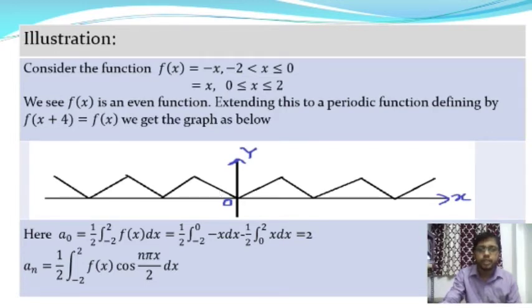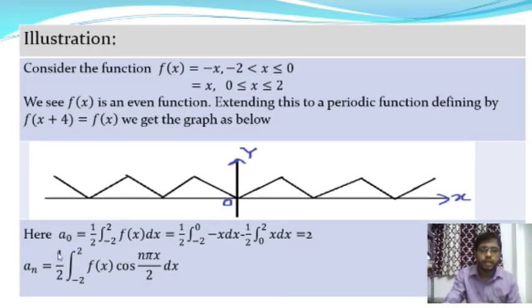As well, in the interval 0 to 2, this is also a straight line and passes through the point 0, 0 and is inclined at an angle of 45 degrees with the x-axis. So from this figure we have seen that the function is an even function. Now from this we'll find the coefficients of Euler's formula, that means a0, an and bn.